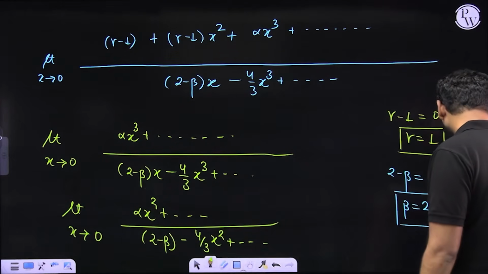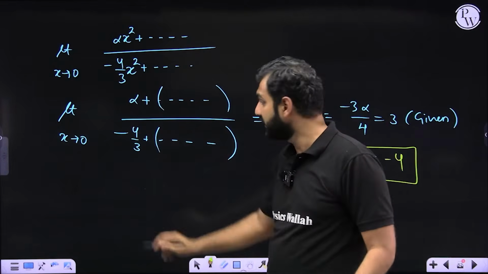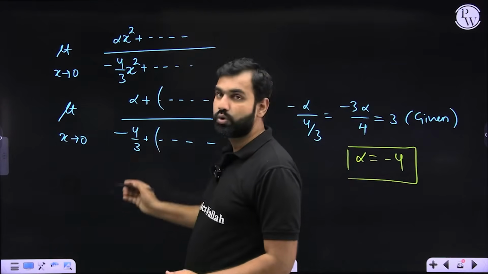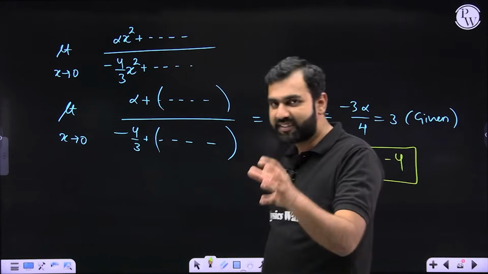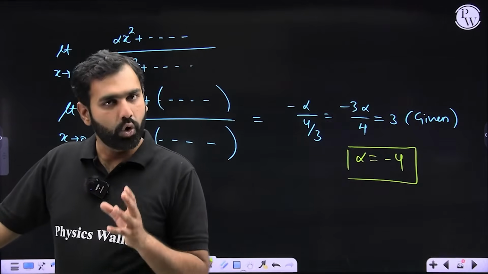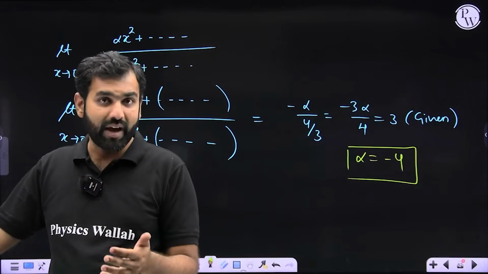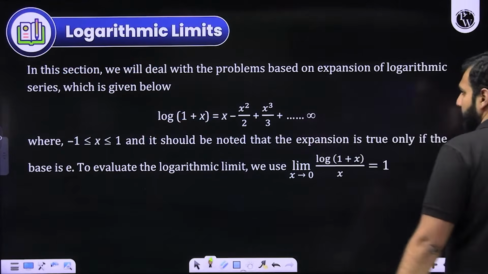We were left with some constant terms because the other terms of high degrees of x became 0 because x was approaching 0. So I'm left with these two constant terms. Their ratio would be the answer. And that was 3 given to us. So that's how we could crack beta, gamma and alpha respectively. Did you get that part? I hope there is no confusion on that. Now, if you have understood that front, let me move ahead towards the next portion over here.